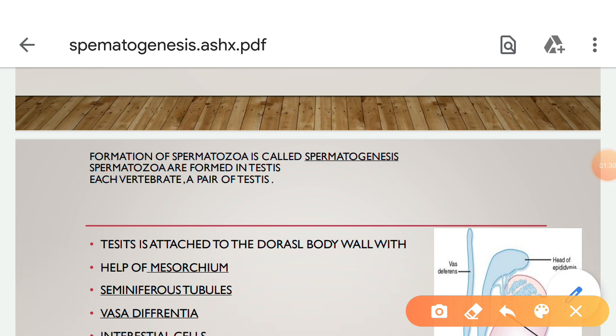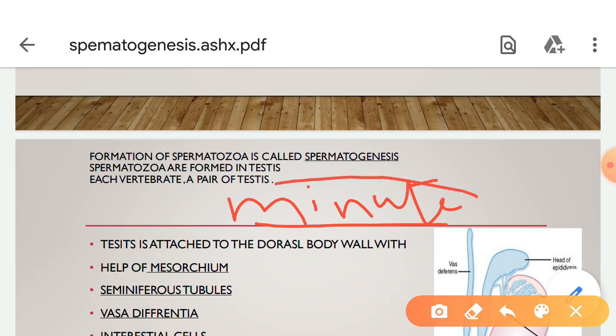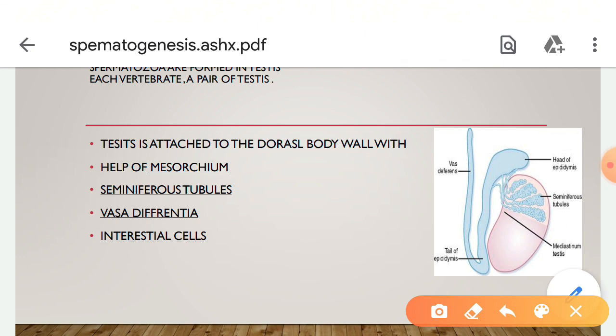Each testis is formed of thousands of minute tubules. These minute tubules are called seminiferous tubules. These seminiferous tubules lead into the vasa deferentia. The seminiferous tubules are separated by the help of interstitial cells.